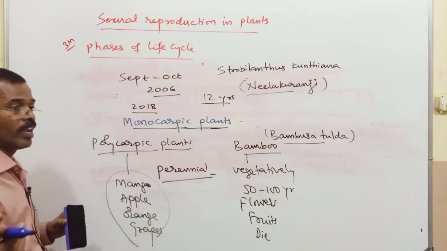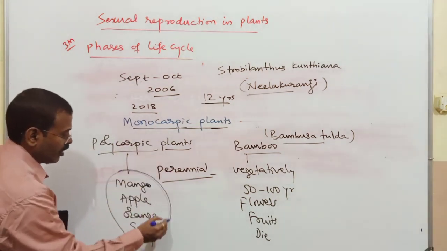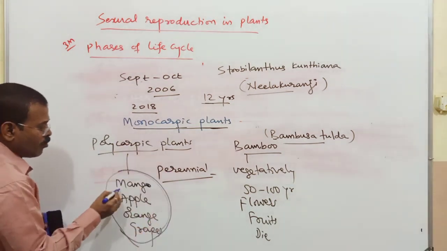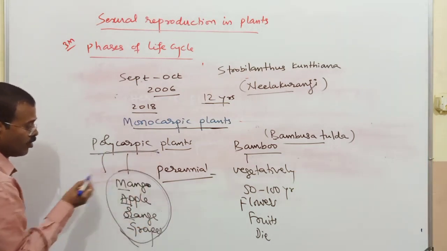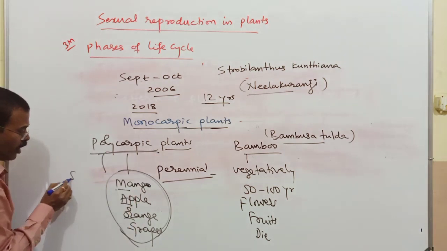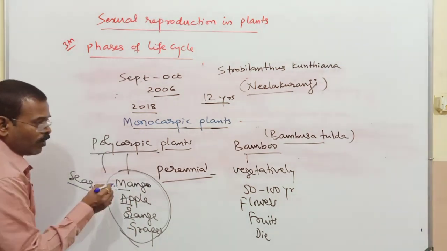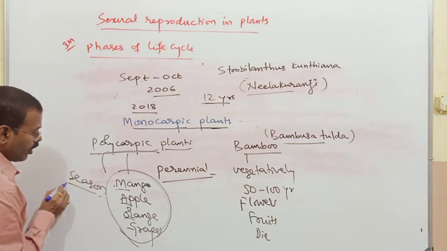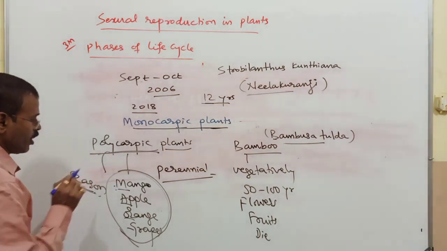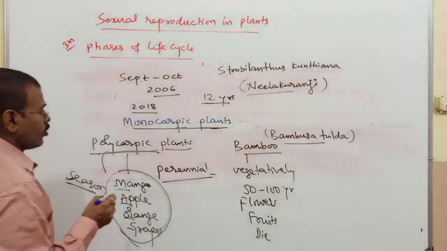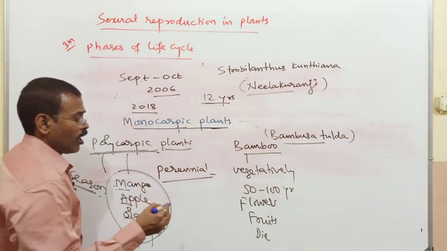I have given the example there; just make that rectification. So mango, apple, orange, grapes are polycarpic plants. These are the polycarpic plants which produce flowers in a definite season, in a specific season. Then there are polycarpic plants which produce flowers throughout the year.